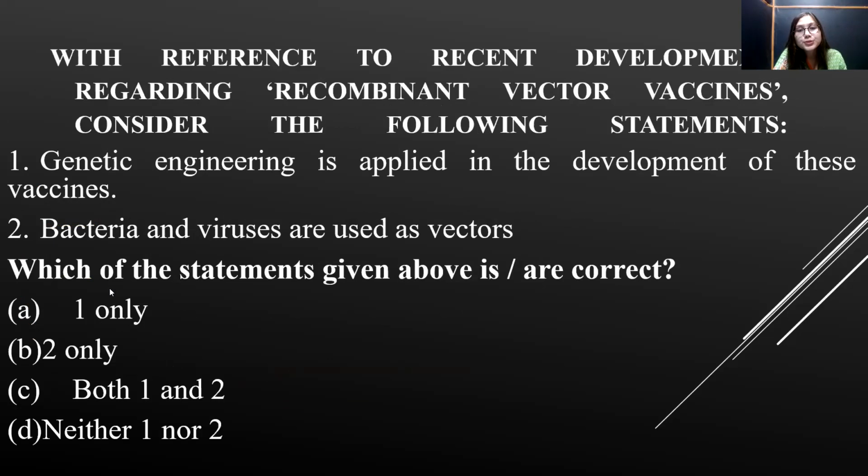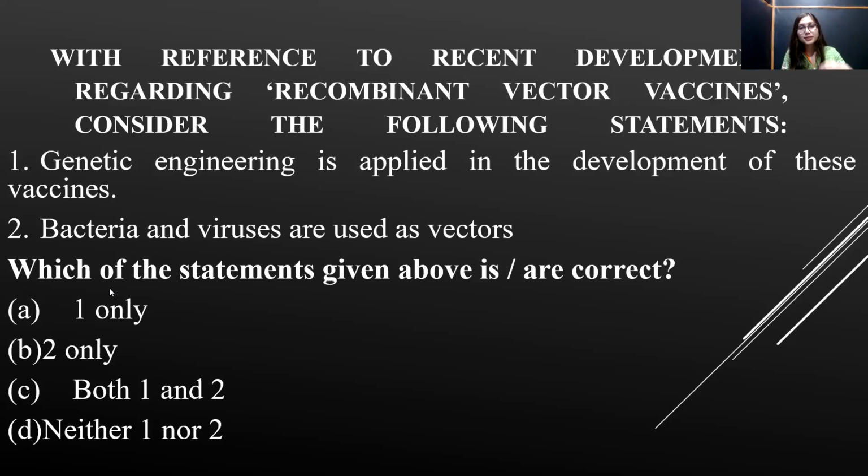With reference to recent developments regarding recombinant vector vaccines, consider the following statements. Now, with the emergence of COVID-19 and vaccine technology, anything related to virus and vaccine is very, very important, right?